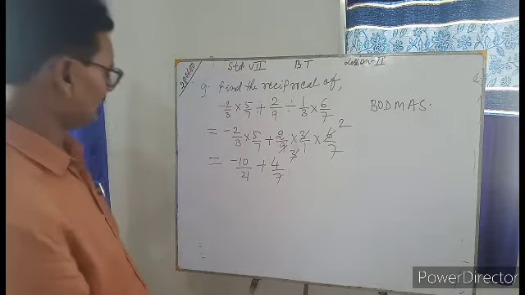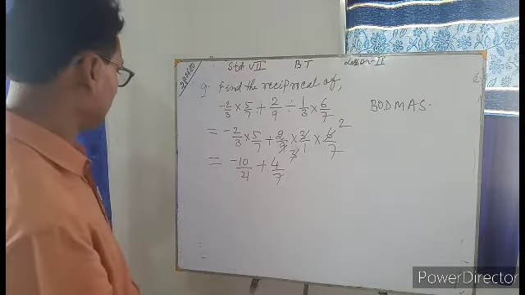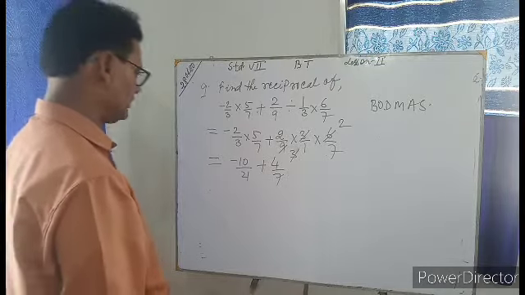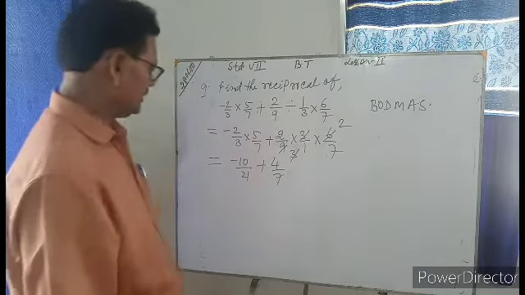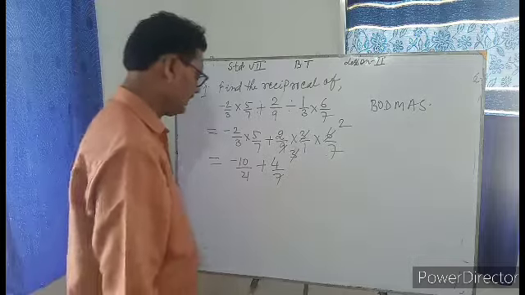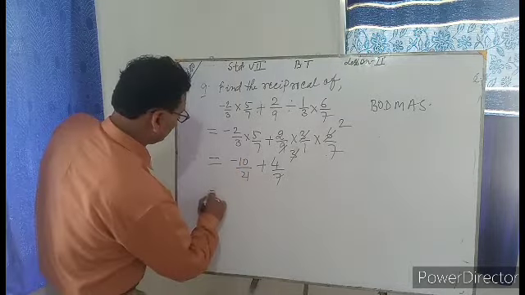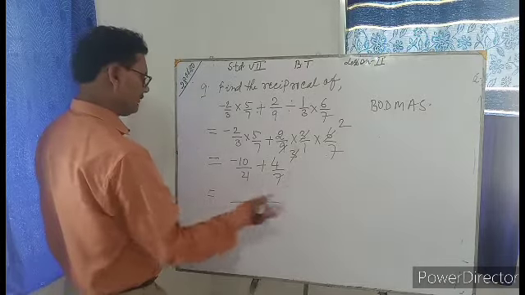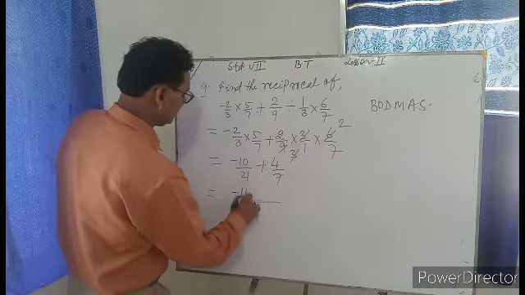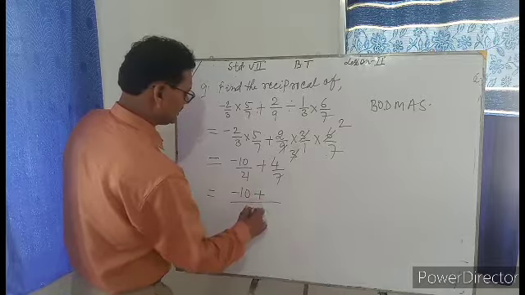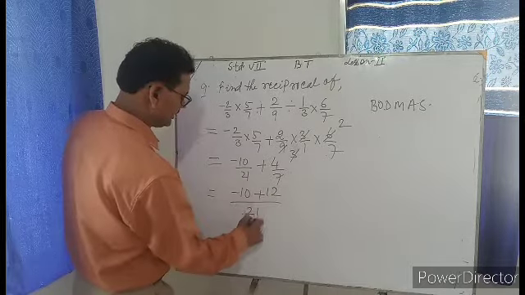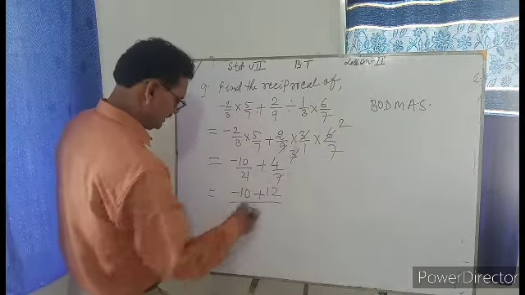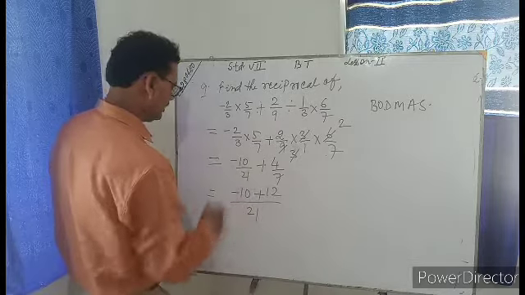Okay. So -10/21 plus 4/7. Now simplify it again. 21 is the LCM. 7 threes are 21, so it is -10, and 7 threes are 21, 3 fours are 12.